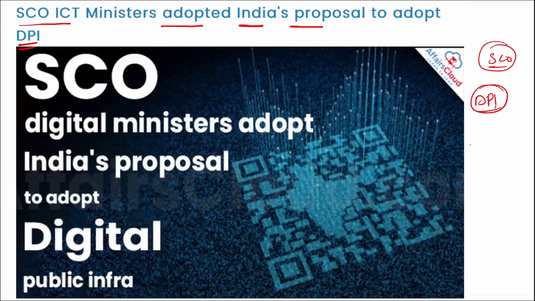India is also planning to invest $3 billion to bring mobile connectivity to villages in remote areas and $5 billion to bring broadband connectivity, that is, to bring internet to almost 250,000 gram panchayats. Correct? So remember, SCO ICT ministers adopted India's proposal to adopt the digital public infrastructure that will include Aadhaar card, UPI, and digital locker facilities. Correct?